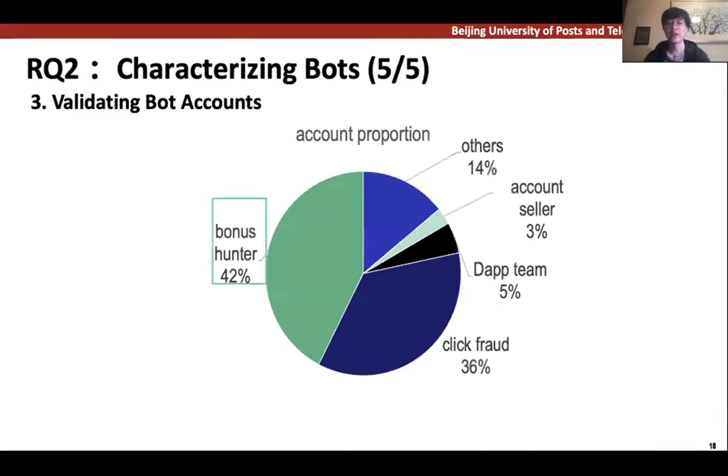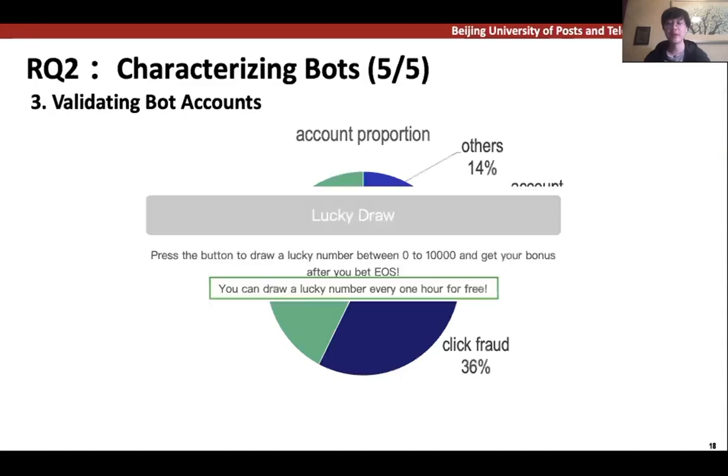The first category is bonus hunters. They exploit incentives in DApps in order to gain profit. Here is an example. A DApp offers a free lucky draw every 1 hour. Bots can get rewards by pressing the button.